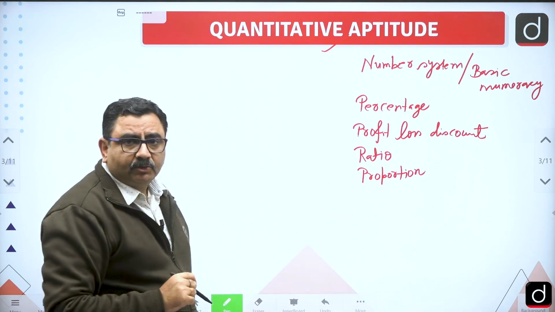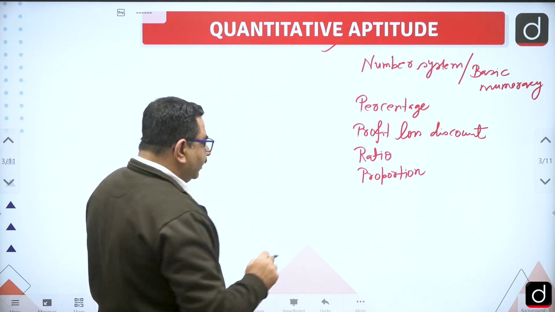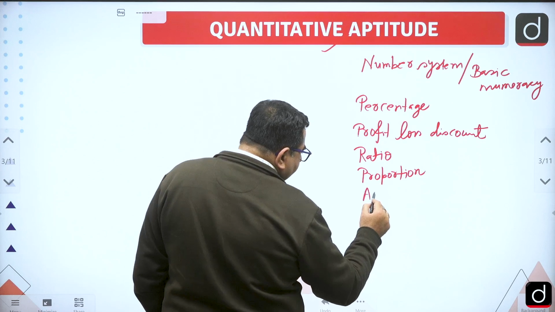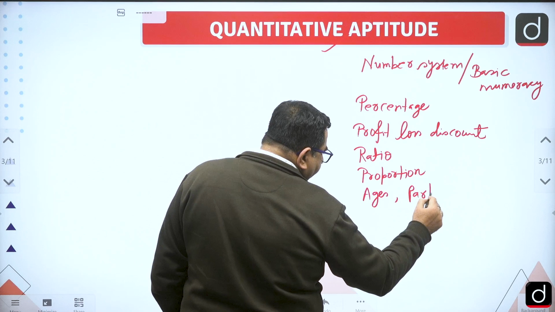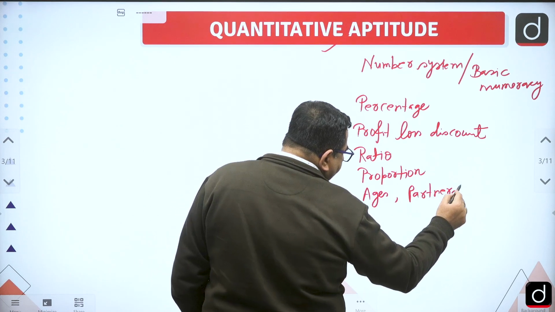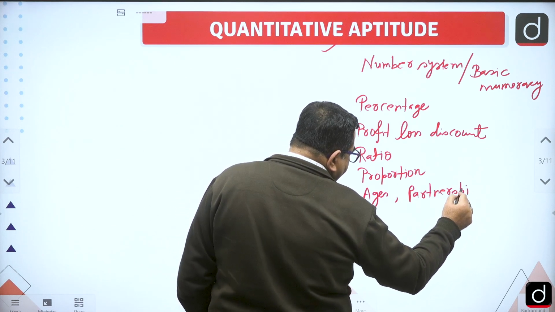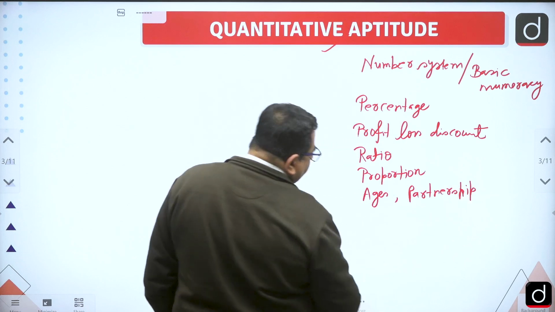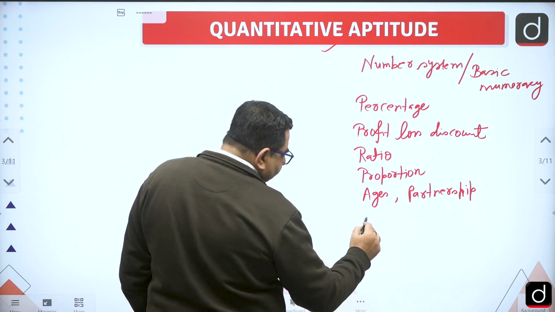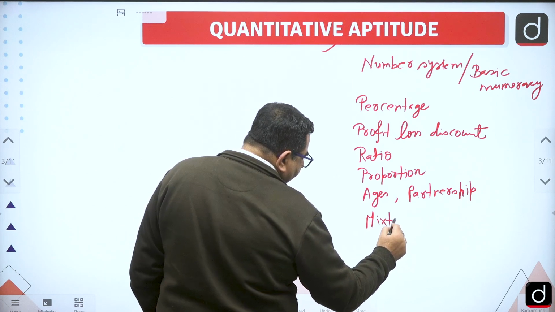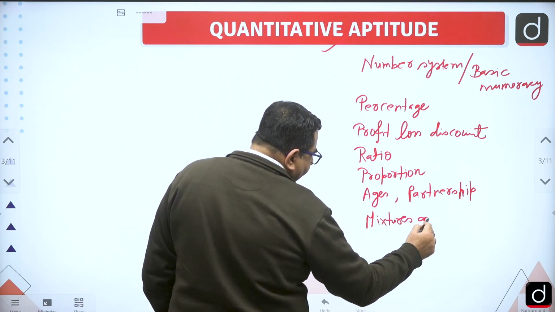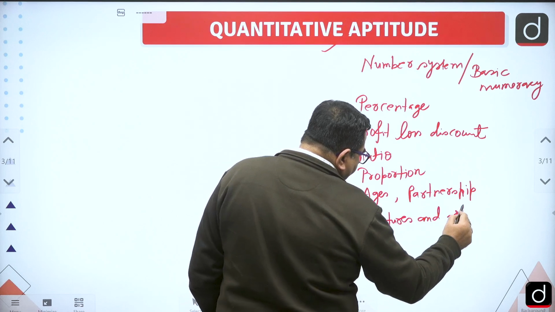Then there are certain questions based on other topics, like questions based on ages and partnership. And after that, certain questions based on mixtures and solutions.